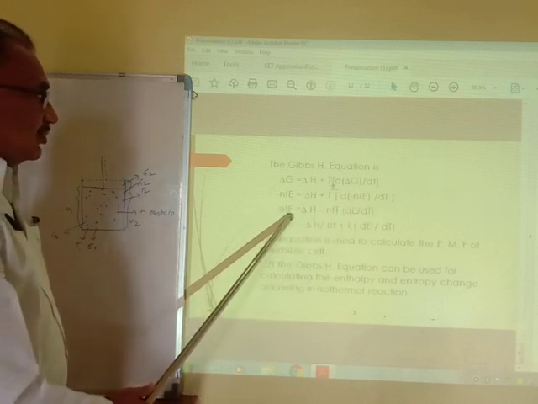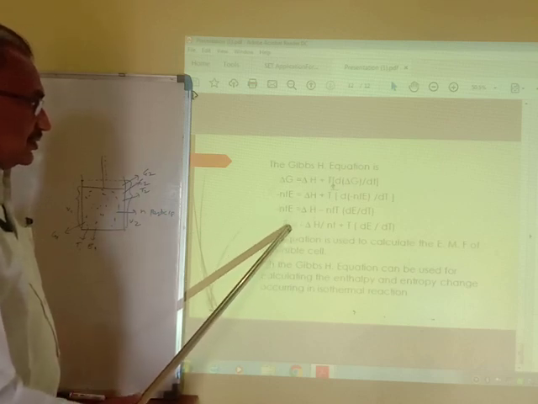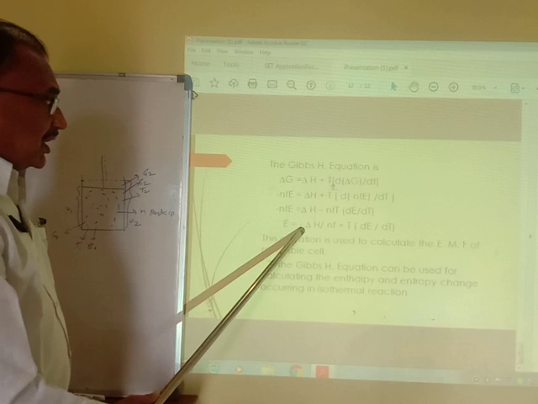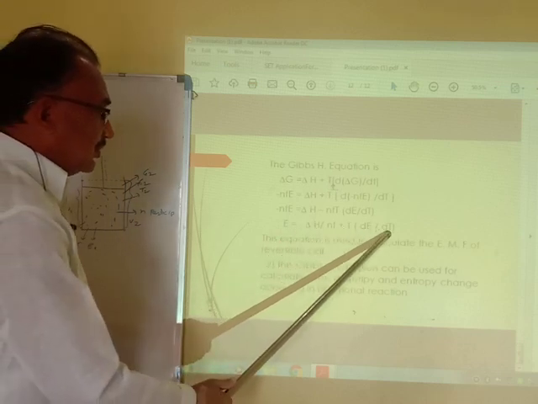Here we divide throughout the equation by minus nF, and therefore this equation comes out to be E is equal to minus delta H upon nF plus T into dE/dT.